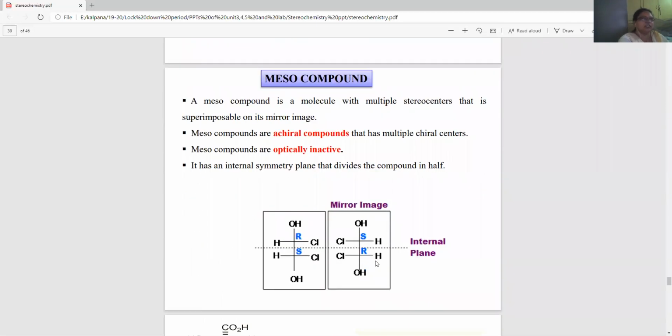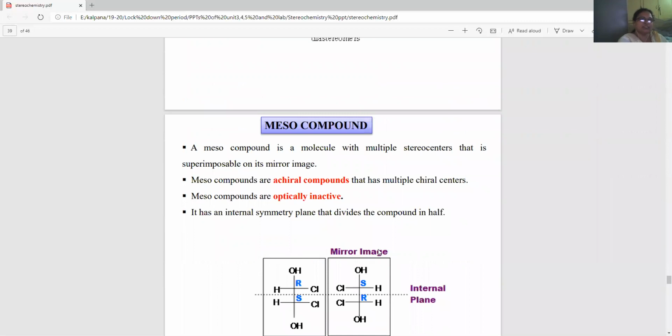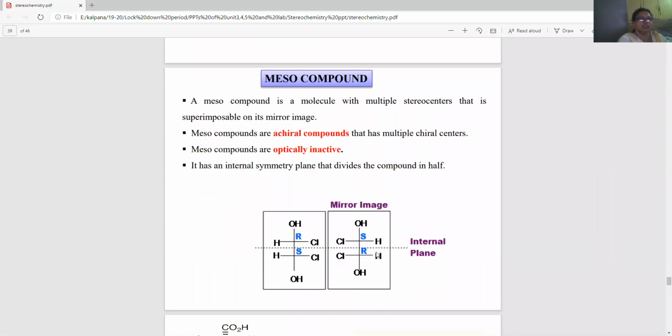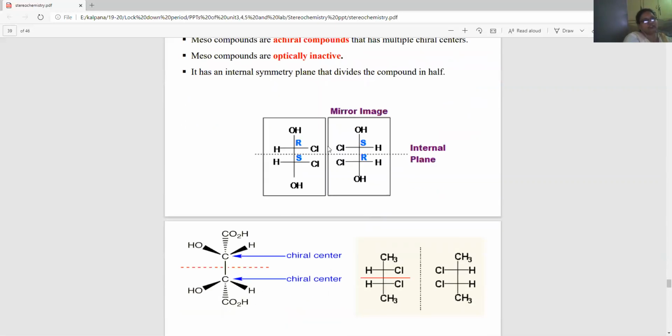Right? Next, meso compound. A compound in a molecule with multiple stereocenters that is superimposable on its mirror image. So meso compounds are achiral compounds and they are optically inactive. So you have a central plane which divides the molecule. So this is a chiral center and this is the achiral center.